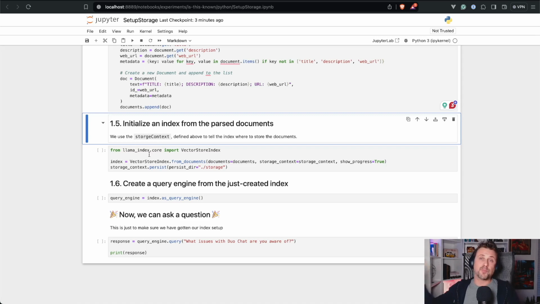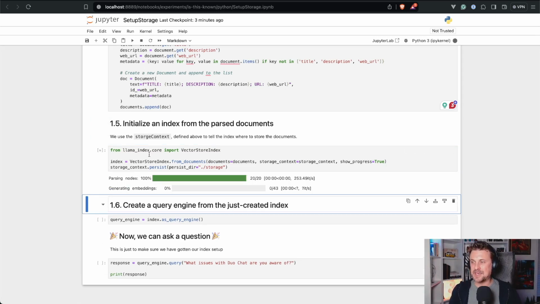And we'll convert all the textual data into the numerical representation and dump it into that storage. So let's try this and see how it looks. It also provides a progress bar saying how many textual nodes it parsed and how many embeddings it generated. So embeddings is actually this numerical representation of the textual information.